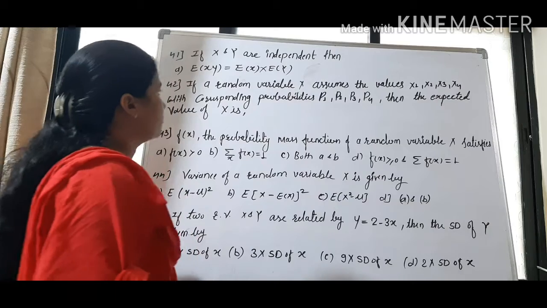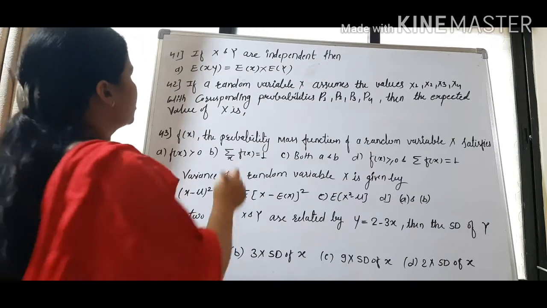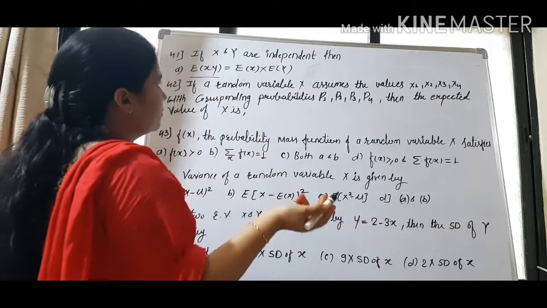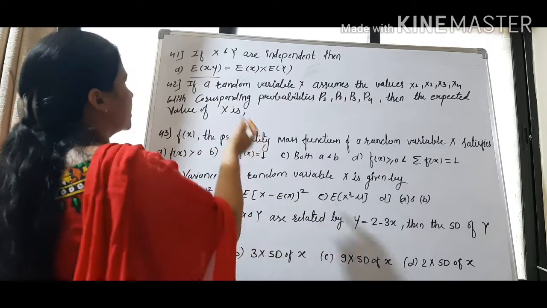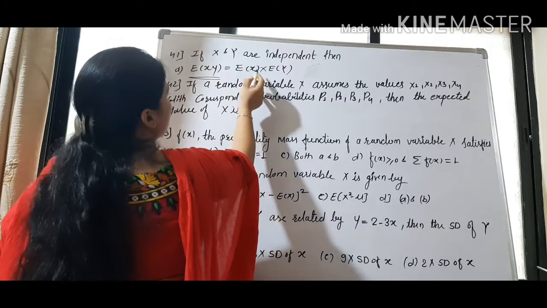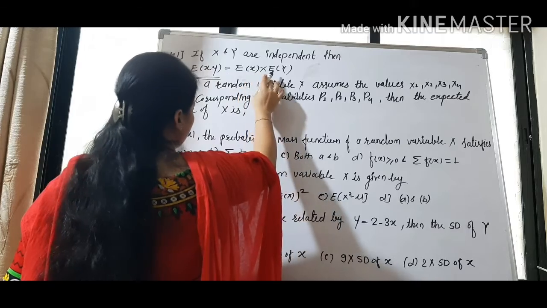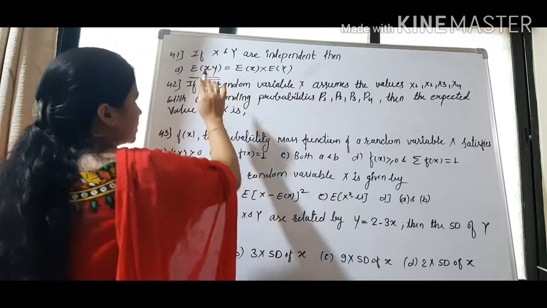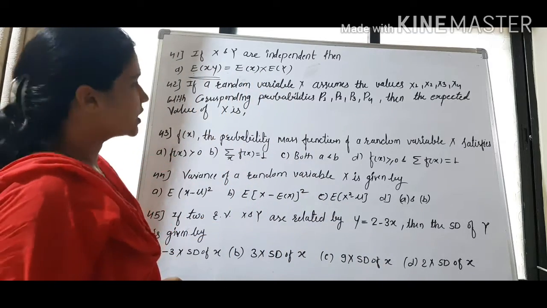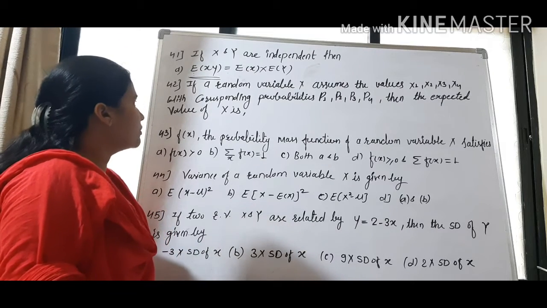If x and y are independent, then what will be the expectation of xy? If two variables are independent, the expectation of their product will be equal to the product of their individual expectations. So expectation of xy will be equal to expectation of x times expectation of y. Option A is correct. Question number 42.